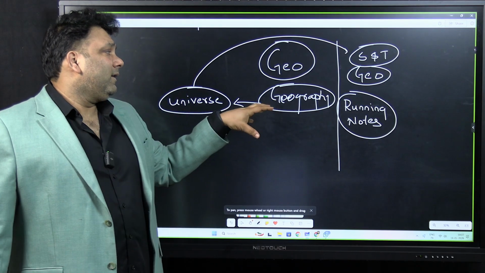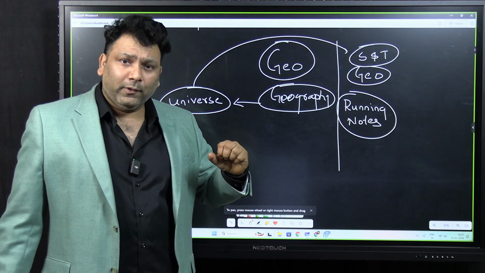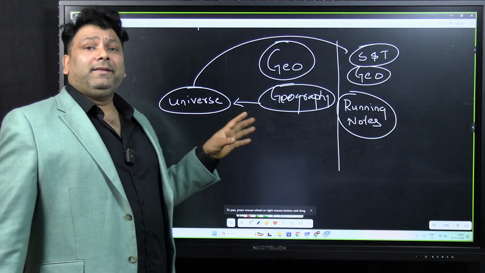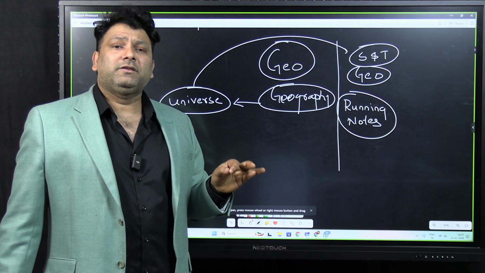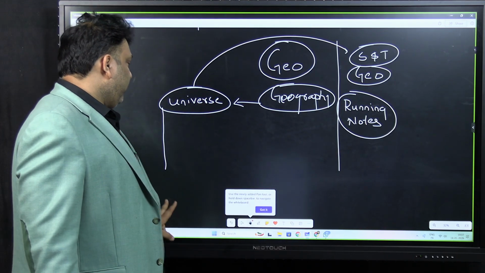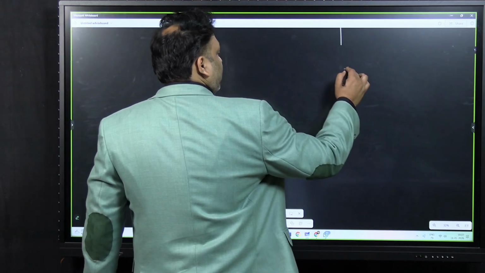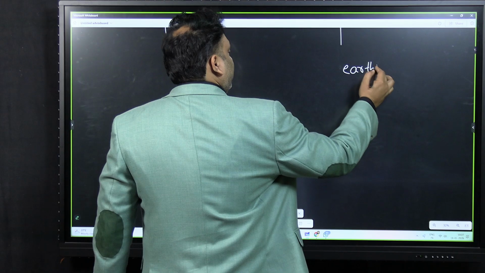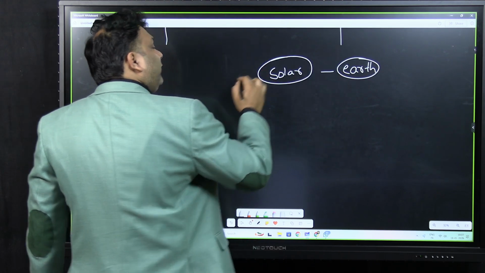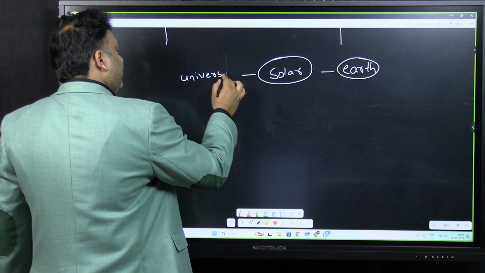So first, to understand geography, geography means the study of the earth. So keeping the principle of centrality in mind, we'll be studying the universe now. Only that part of the universe we'll be studying which will be useful from the geography point of view. If you want to study about the earth, then you have to study a little bit about the solar system. And if you have to study about the solar system, you have to study a little bit about the universe.